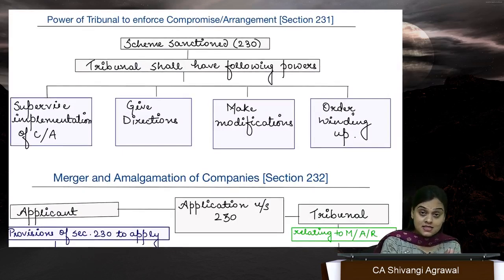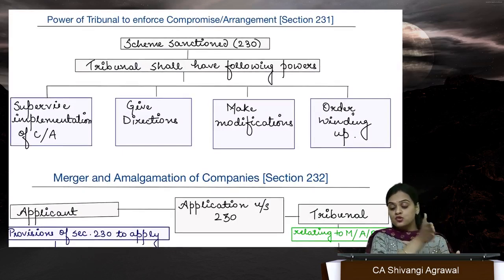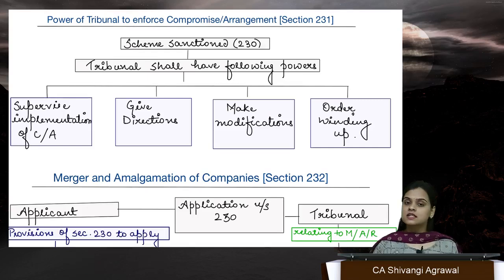Tribunal has sanctioned the scheme. Tribunal has the power to supervise its implementation, make modifications as and when needed to implement, give directions, and if at all tribunal finds that it is impossible to implement the scheme in a manner as it was sanctioned and it will not bring a right effect, and if not implemented, the company will not be able to pay its debts. That means company is in a kind of insolvency state, then in such a situation, tribunal might pass winding up orders, that is closing down the company. Okay.